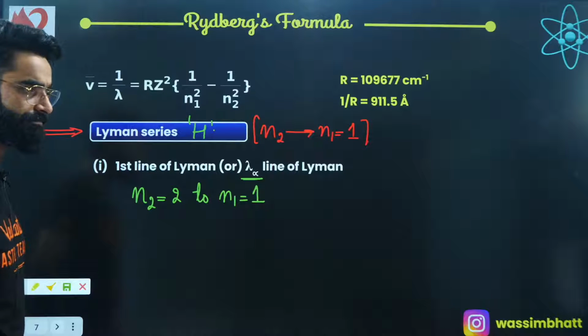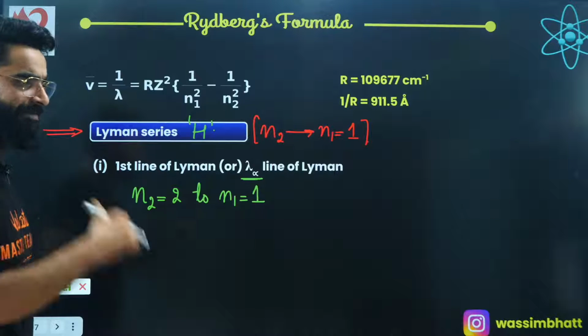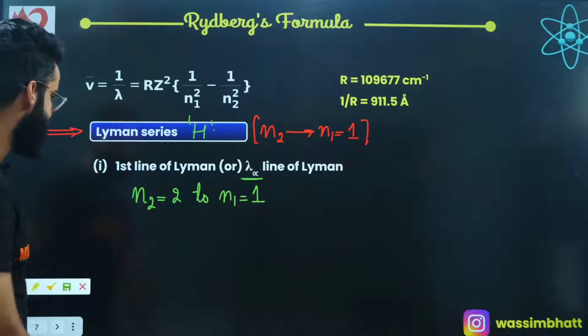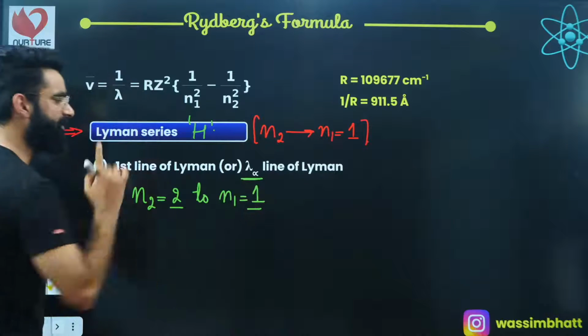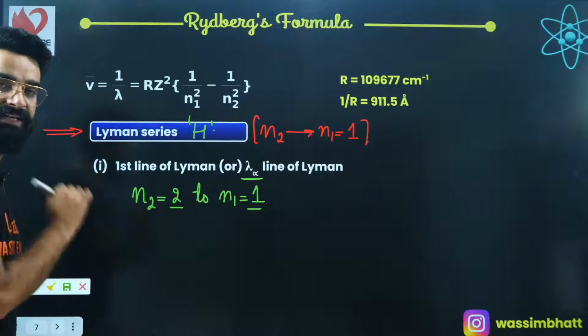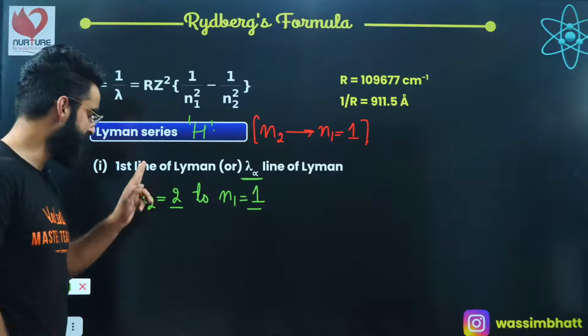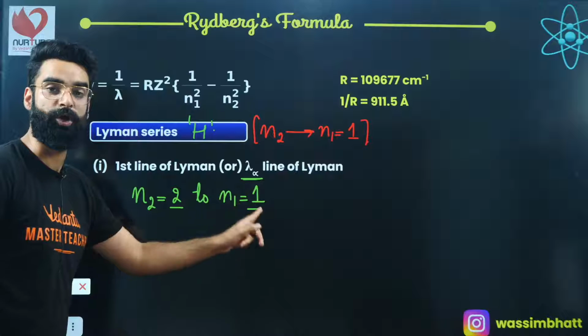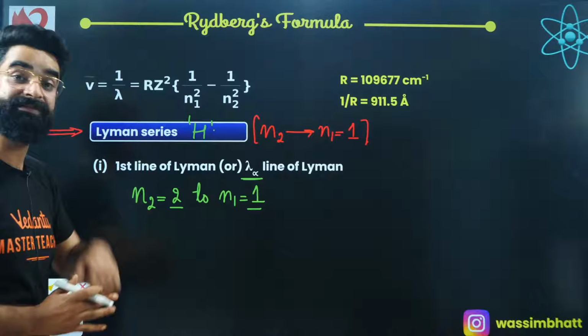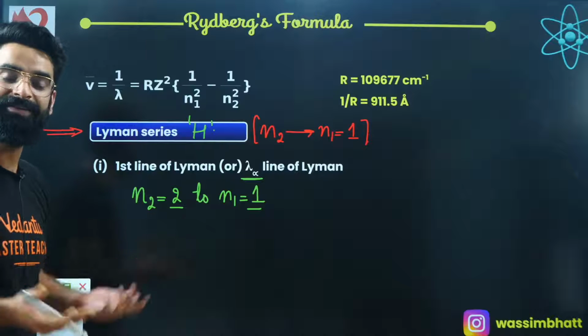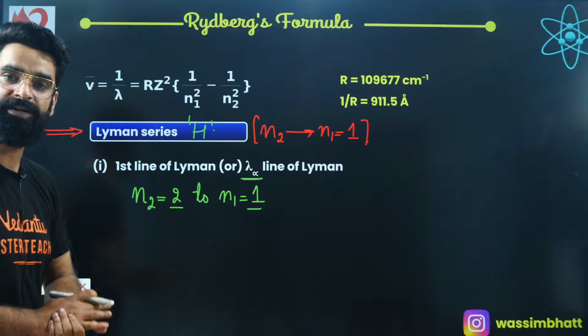Now we will have a look properly at what I'm going to say. The electron is making a transition from 2 to 1 in case of the H alpha line, the first line of Lyman series. When the electron makes a transition from 2 to 1, from higher energy state to lower energy state, it will be emitting radiation. What is going to be the wavelength of that radiation emitted? That is something which I'll be calculating by using Rydberg's formula.